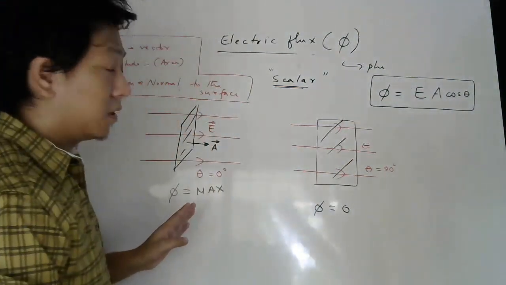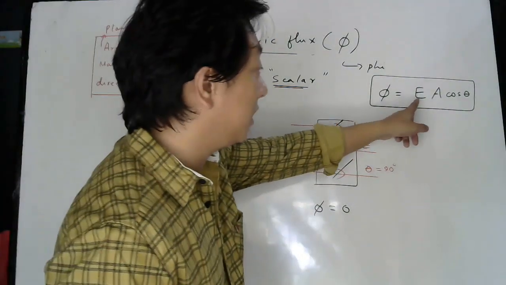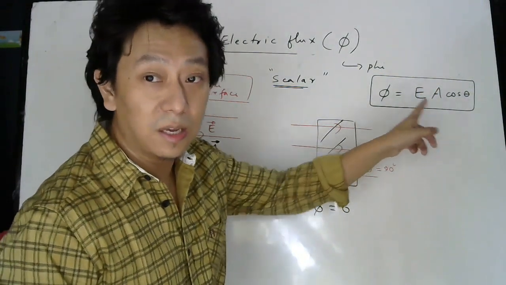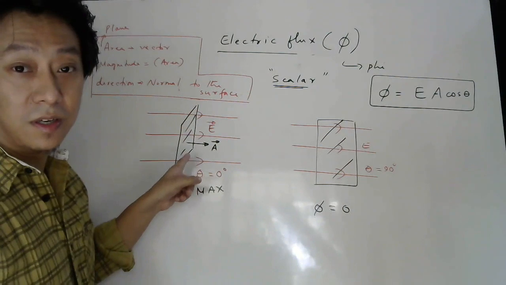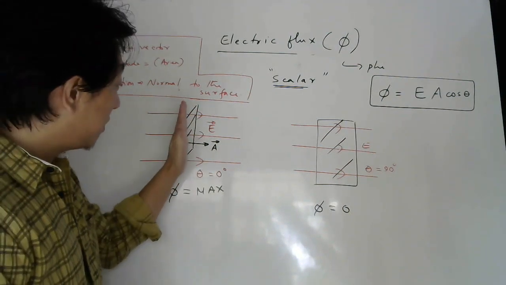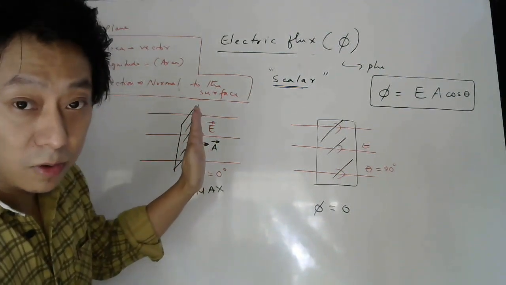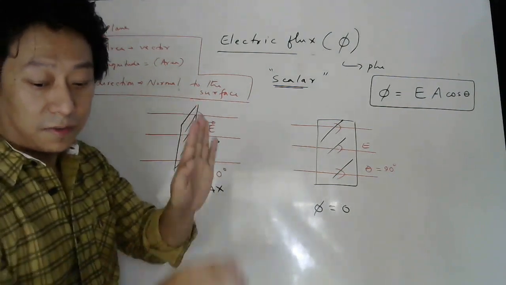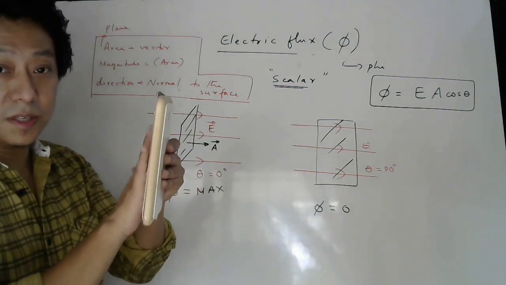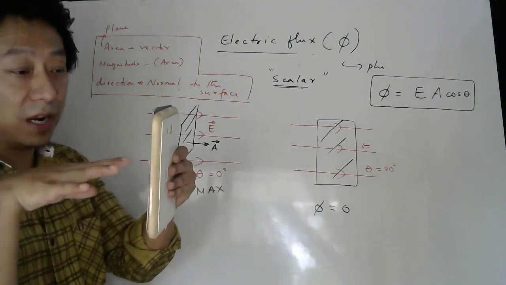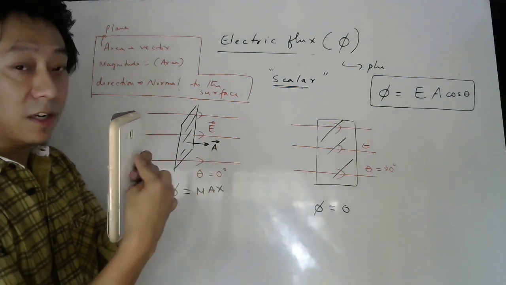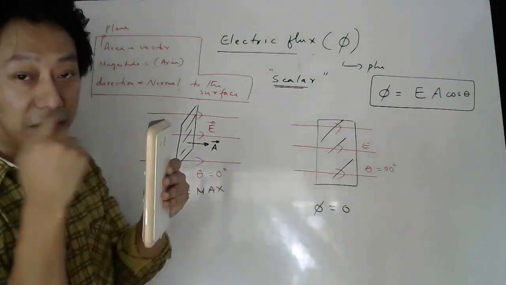You cannot stop at just EA. When can you write just EA? When it is this situation: if the surface is kept perpendicular to the lines. If this is the surface and it is kept perpendicular to the lines, then the area vector will be parallel to the lines. Yes or no?